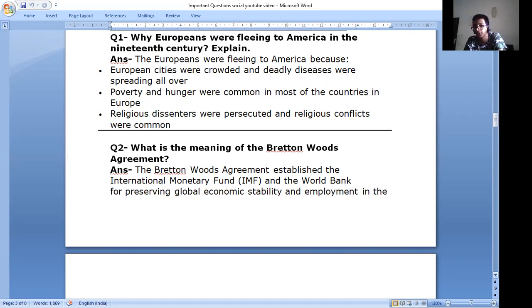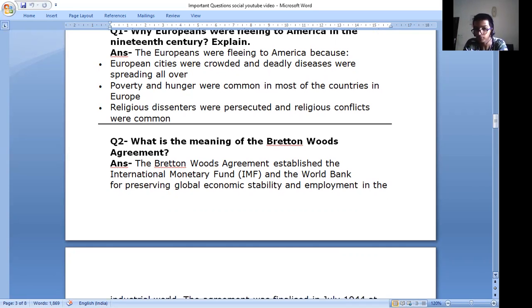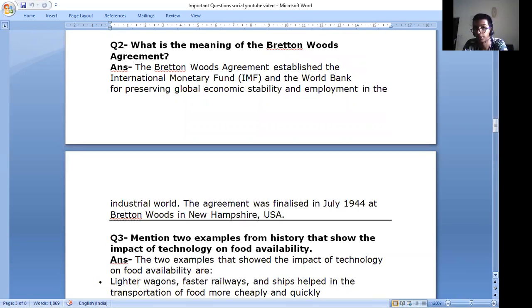So this is the full form of IMF, International Monetary Fund, and the World Bank for preserving global economic stability and employment in the industrial world. The agreement was finalized in July 1944 at Bretton Woods in New Hampshire, USA.